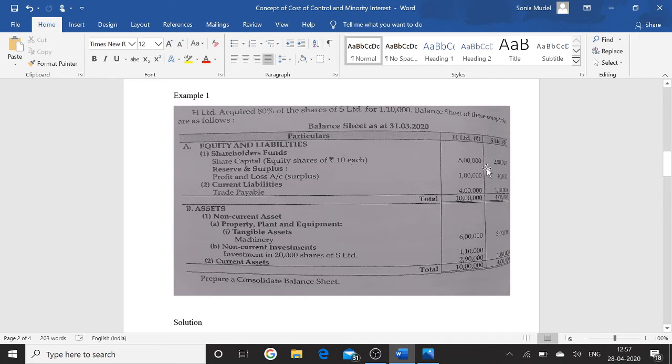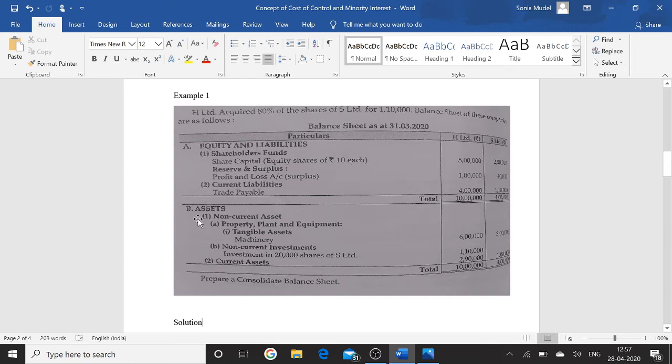The face value of a share of S Ltd is rupees 10 each and the amount is rupees 2,50,000. Then we can say that there are 25,000 shares of the subsidiary company. Reserve and surplus is given as profit only. We have profit and loss, not the reserve. H Ltd 1,40,000 of S Ltd, trade payables 4 lakh and 1,10,000.